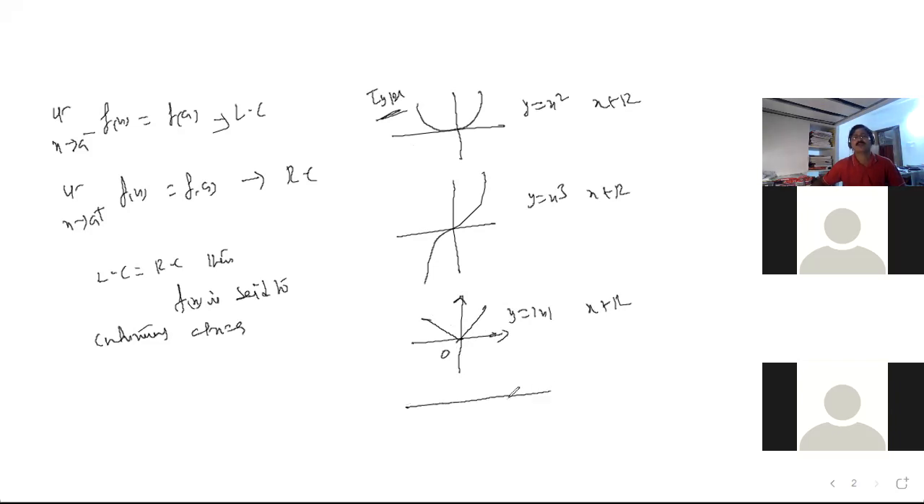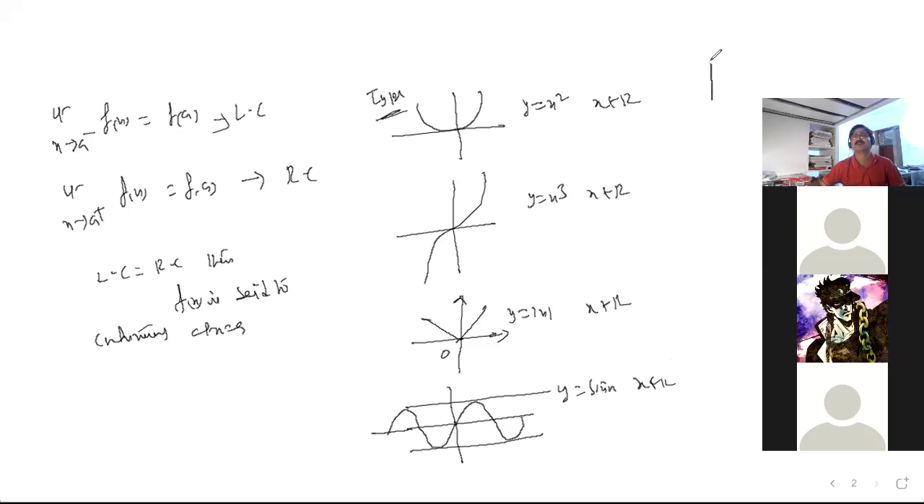Suppose I draw it like this. Is it continuous? Yes, sir. y is equal to sin x, x belongs to R. Continuous. Well done, well done. Yes, it is continuous.